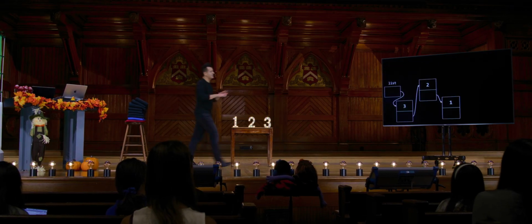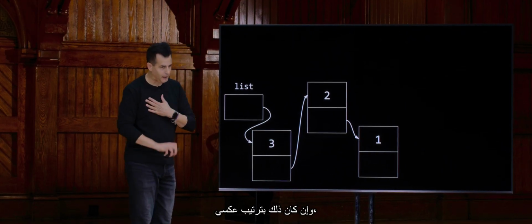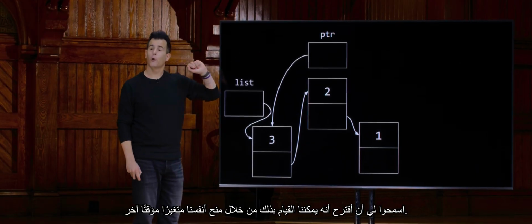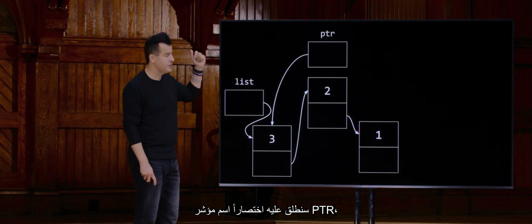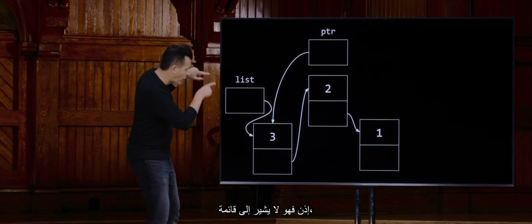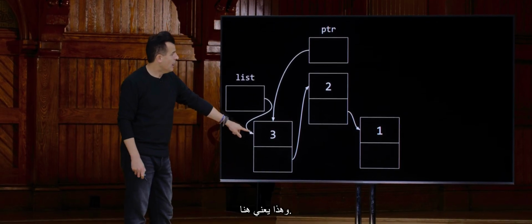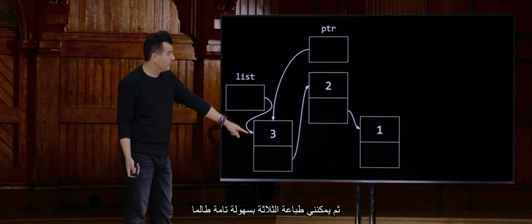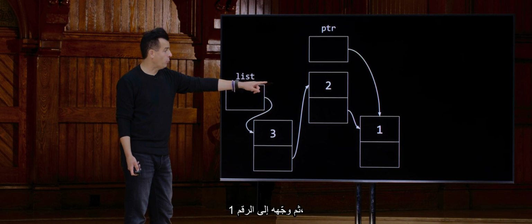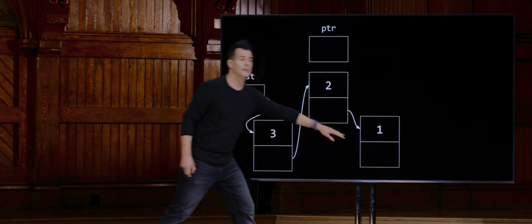Here's the same diagram. This is what exists in the computer's memory. If I want to go ahead and print out these numbers, albeit in reverse order, let me propose that we can do this by giving ourselves another temporary variable. We'll call it ptr, pointer for short. And that's like having another foam finger that points at the start of the list. So it's not pointing at list. It points at whatever list is pointing at, which means here. Then I can print out the 3 pretty easily, so long as I next update pointer to point to the 2, print it out, then point it to the 1, print it out, and eventually I'm going to realize, oh, I'm out of nodes because the end of this list is null.